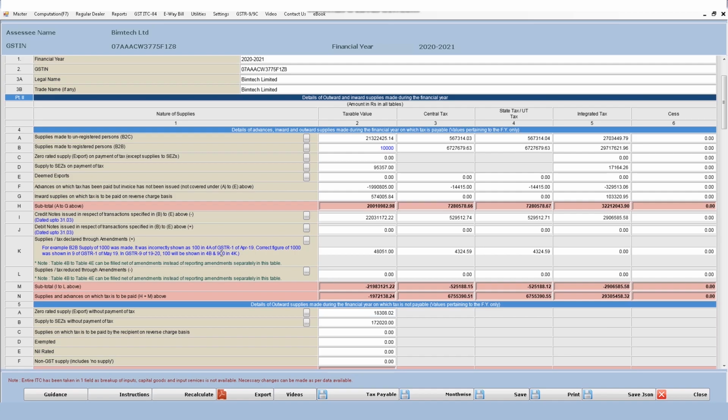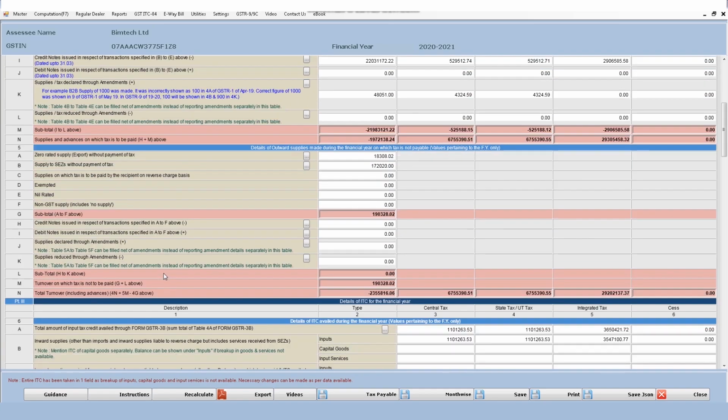So what I have to do is, because this particular amendment is noticed in the current financial year only and does not pertain to next year, I have to make changes in table number 4 only. So 100 rupees will be shown in table number 4B as it was filed in April month, and the 900 rupees difference, that is the extra taxes on 900 rupees, will have to be shown in table number 4K. Okay, and similarly if the taxes are reduced, it will be shown in table number 4L. So this is about table number 4.